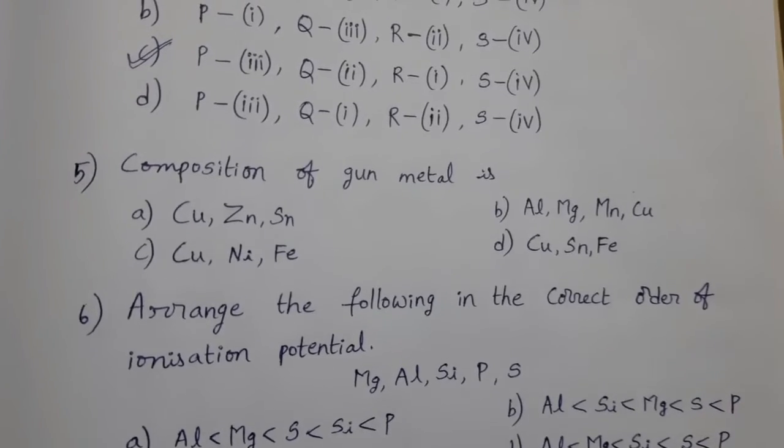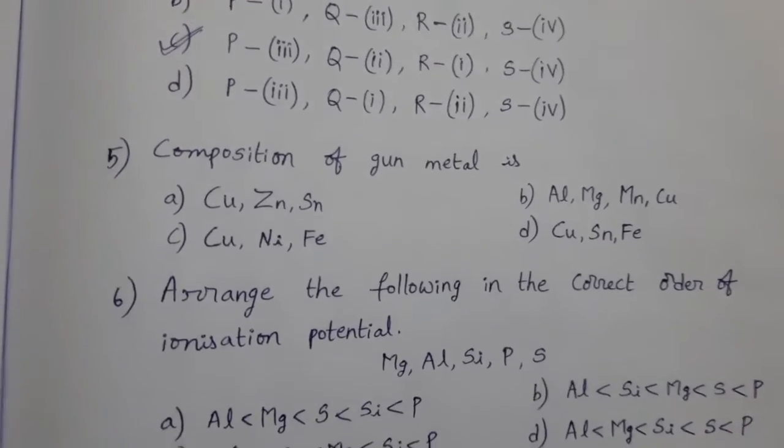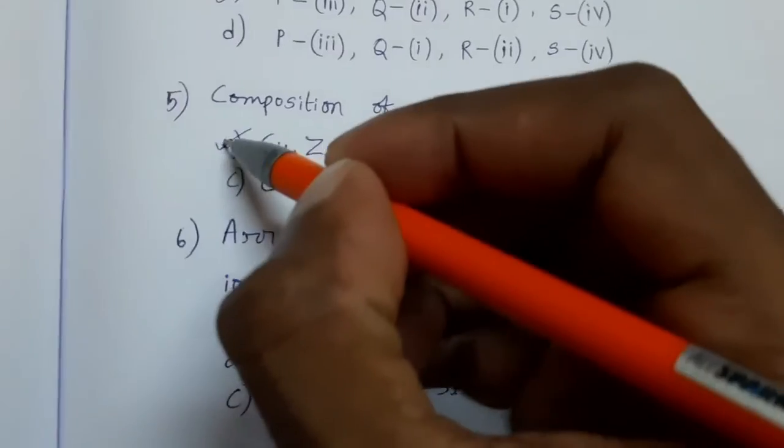Okay. Next, composition of gunmetal is. Gunmetal consists of copper, zinc and tin. So option A is the answer.